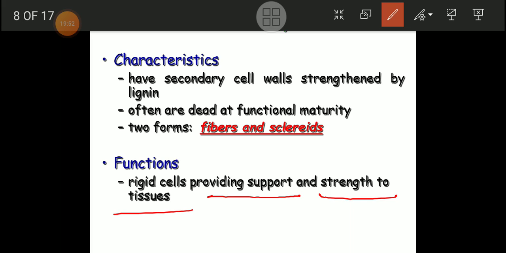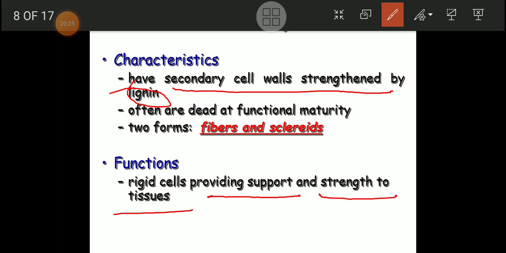Now we will get an idea about the characteristics of sclerenchyma. Sclerenchyma secondary cell wall is strengthened by lignin. So we have to keep in mind that the cell wall of a sclerenchyma cell shows the presence of lignin deposition. Friends, where does that lignin come from?